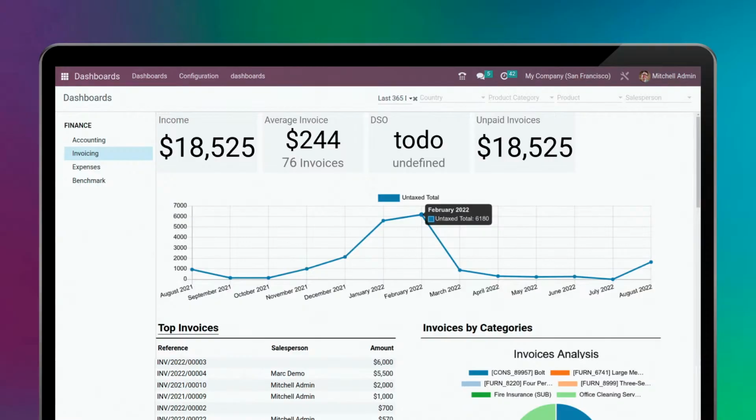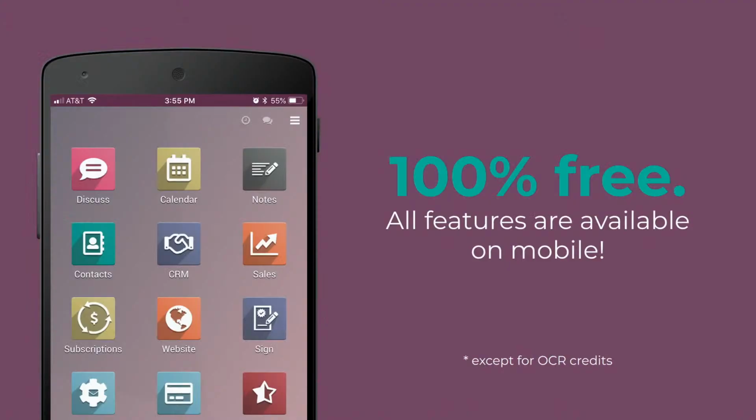So to end this webinar, I wanted to point out that for external accountants, everything that we've seen today, the combination of the accounting application, the document application, fleet and dashboard, is completely free for an unlimited amount of customers, so an unlimited amount of databases and unlimited amount of users. All the features are also available on our mobile application. Basically everything that I did over here, you can do on the mobile application as well.